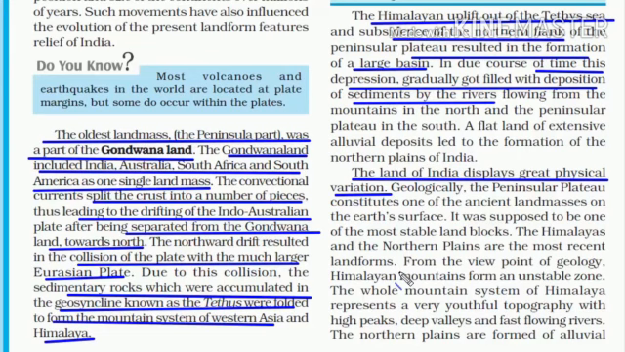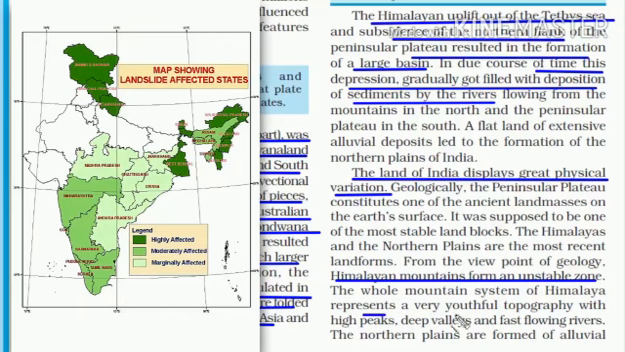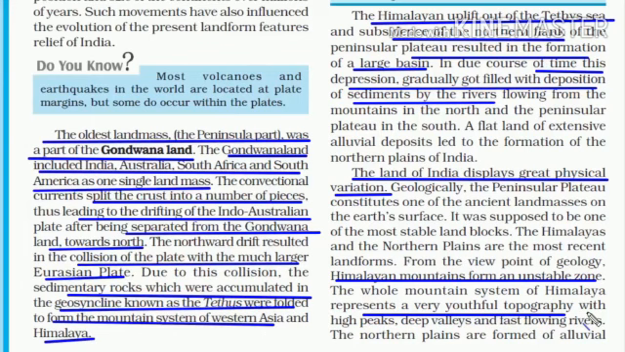And another thing is that these Himalayas and the northern plains are the most recent landforms. Hence, they are also a very high risk zone when it comes to earthquakes. Because the land is not stable, unlike the Peninsula region, which is a complete land block that broke from the Gondwana land. On one hand, Himalayan mountains are an unstable zone, but it is very rich in alluvial soil.